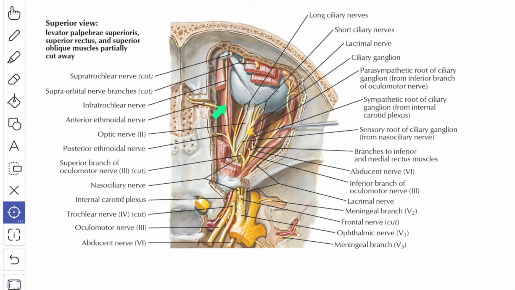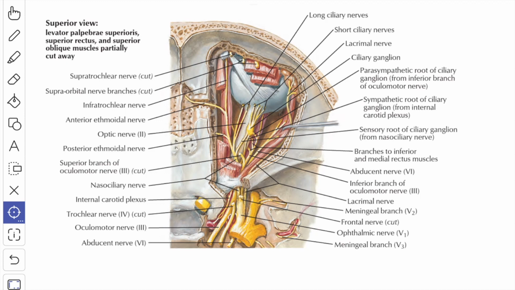The next branch given off by the nasociliary nerve is the infratrochlear nerve. This passes below the trochlea of the superior oblique muscle, hence infratrochlear nerve. While passing below, it receives a branch from the supratrochlear nerve and it supplies the skin of both eyelids, adjoining part of the side of the nose, conjunctiva, lacrimal sac and the lacrimal caruncle. So the next nerve is the anterior ethmoidal nerve. It is a continuation of the nasociliary nerve.